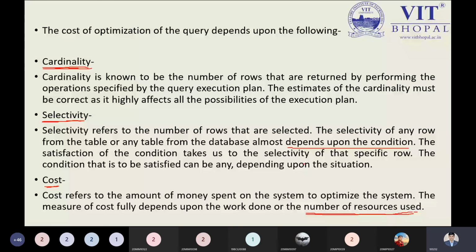these three different factors. We can say the cost of the optimization of the query will depend on the following points: one is cardinality, next is selectivity, and next is cost. From this point we can say we have this point. Okay. So what we have observed so far, we have seen query processing, in which we have the parsing